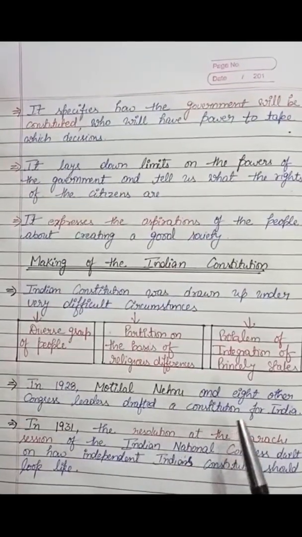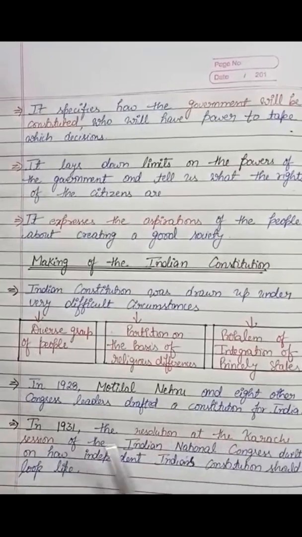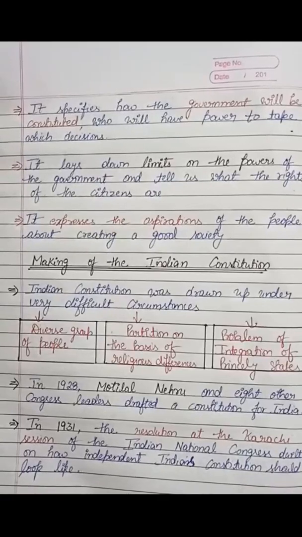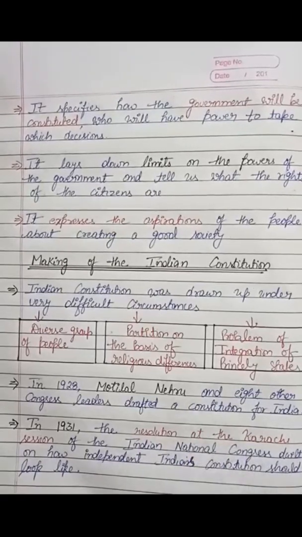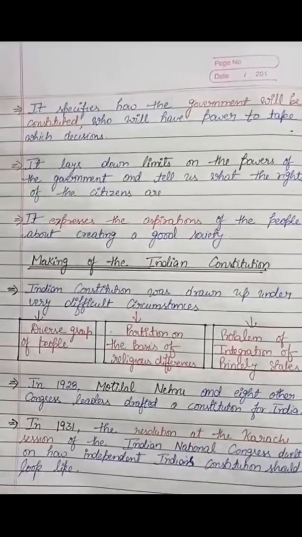In 1928, Motilal Nehru and eight other Congress leaders drafted a constitution for India. In 1931, the resolution at the Karachi session of the Indian National Congress dealt with how independent India's constitution should look. This means that before drafting the final constitution, the leaders of India had tried many times to frame a constitution.